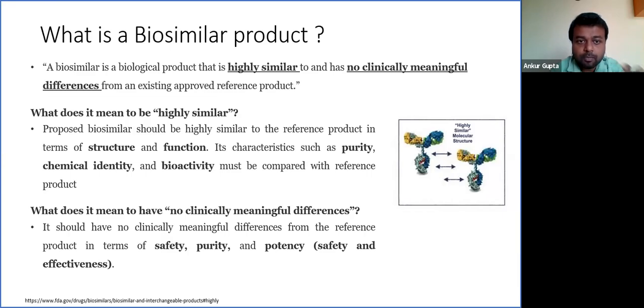So what does it mean by a highly similar product? That means a proposed biosimilar product should be highly similar to a reference product in terms of structure and function, and its characteristics such as purity, chemical identity, and bioactivity must be compared with the reference product, that means an innovator and approved product. The other thing that is quite obvious in this definition is no clinically meaningful difference. What does it mean? It means there should be no clinically meaningful difference when compared with the reference product in terms of safety, purity, and potency.